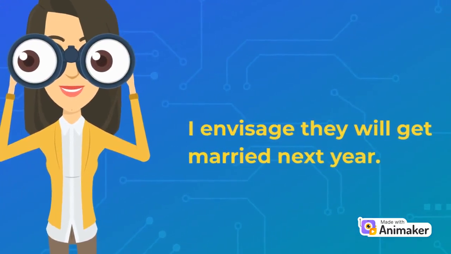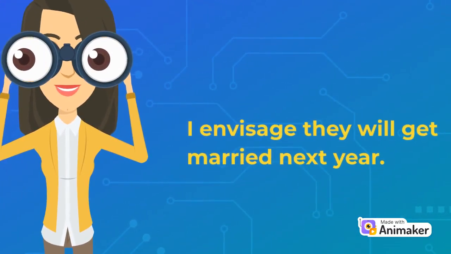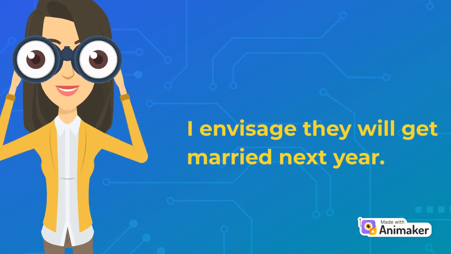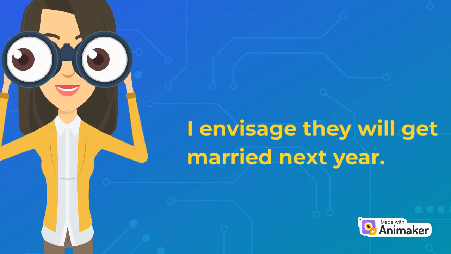So now let us see how we can use this word envisage in a sentence. So here is the first example. I envisage they will get married next year. So what does this mean? This means that I am foreseeing an event, that they'll get married next year. So I envisage, that is, I predict or I foresee or I think they'll get married next year.